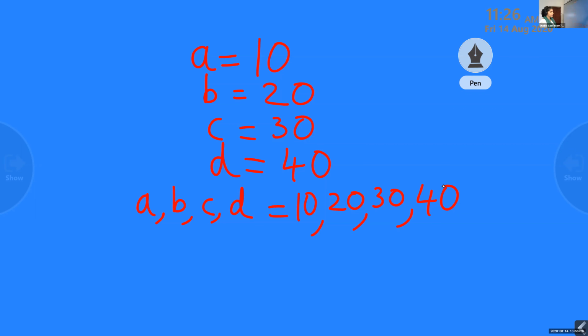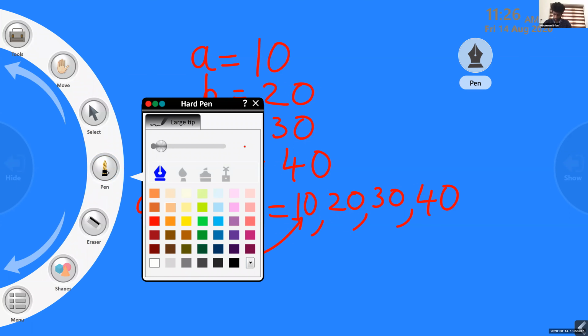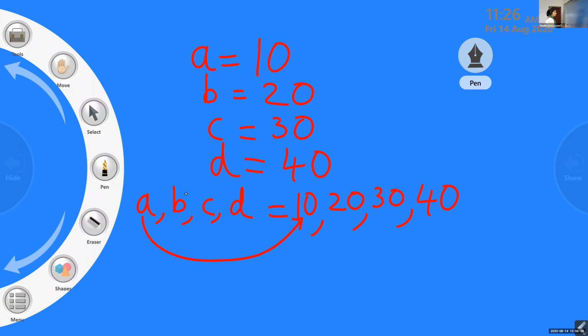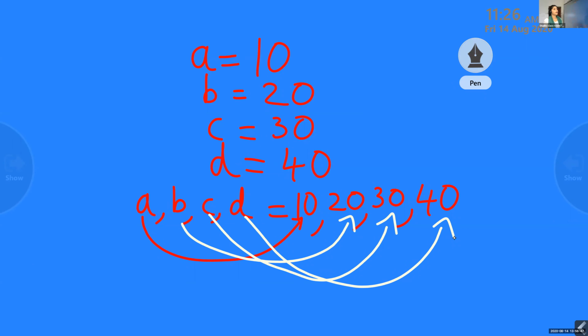Automatically, if you write like this, A will be taken as 10 and B will be taken as 20. So you can avoid repeated code. Lines of code can be avoided using this.